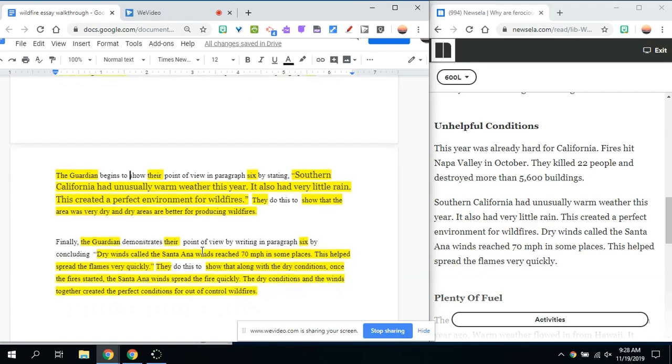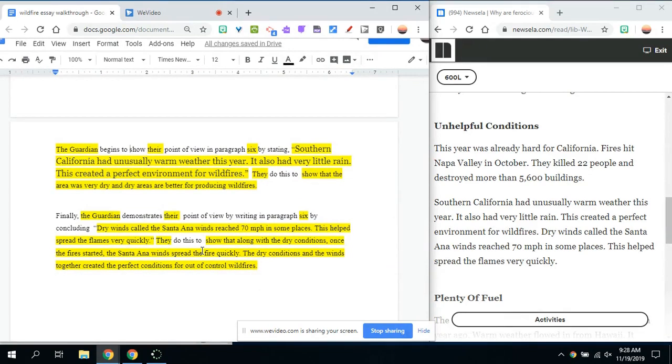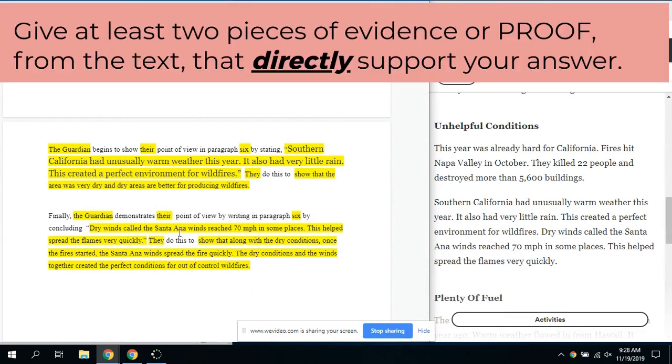All right. Now I'm going to give another piece of evidence, and I'm going to explain that evidence. Finally, the Guardian demonstrates their point of view by writing in paragraph 6 by concluding "dry winds called the Santa Ana winds reach 70 miles per hour in some places."